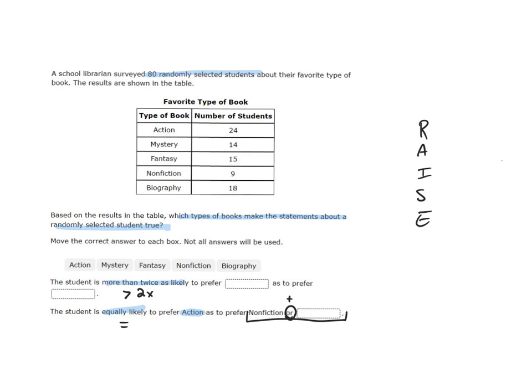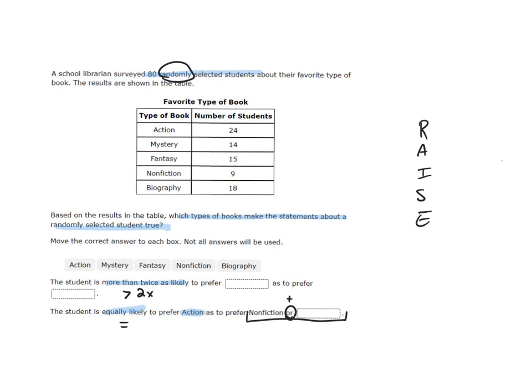And then up here at the top, I also want to draw some attention to some academic vocabulary. The word random means that there wasn't really a plan in which students they were going to talk to. They just talked to the students in a random fashion so that they would know that that sample of students represents the school as a whole. That makes it a good tool for estimating, which is really what we're doing here. All right, so let's dig into this.